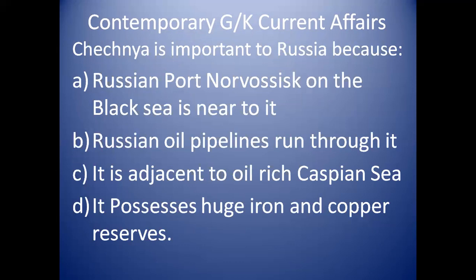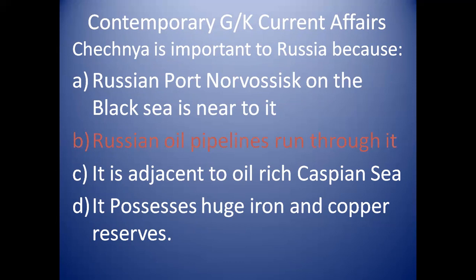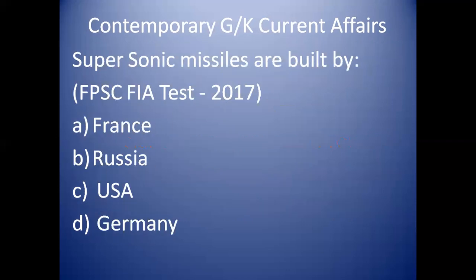Chechnya is important to Russia because Russian oil pipelines run through it. And there is a civil war in Chechnya. The Chechens are freedom fighters against Russia, and Russia has a stronghold over the Chechen freedom movement because Russian oil pipelines run through it.